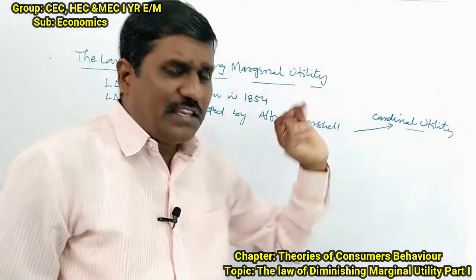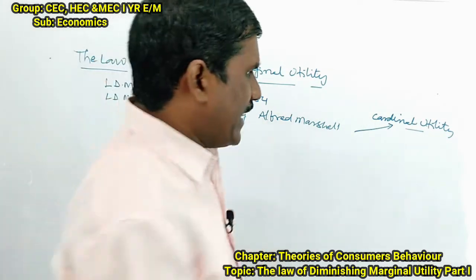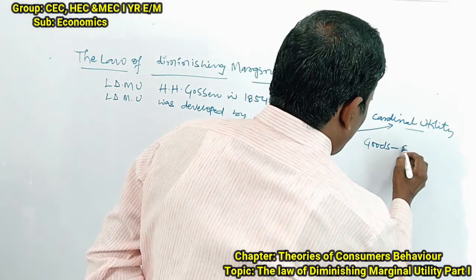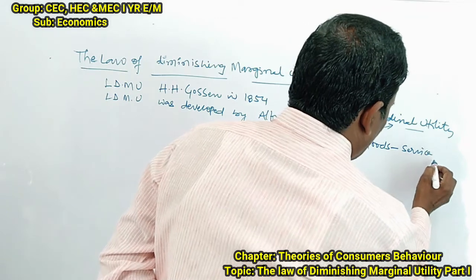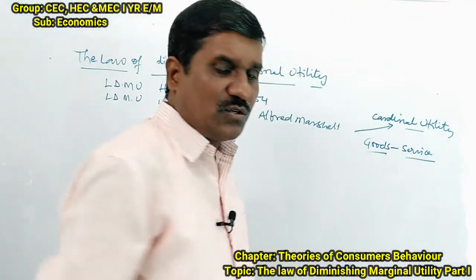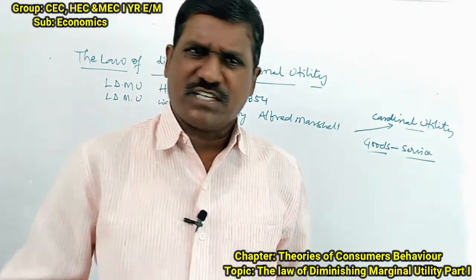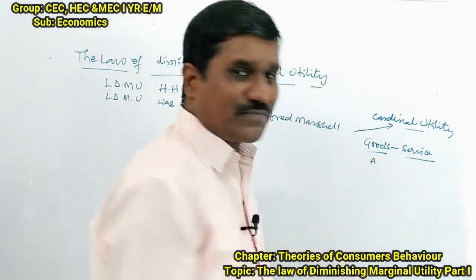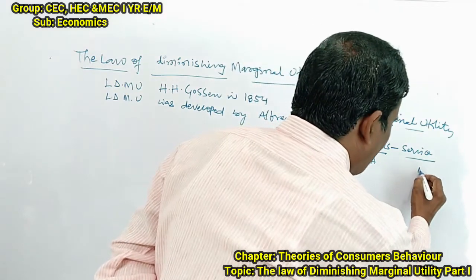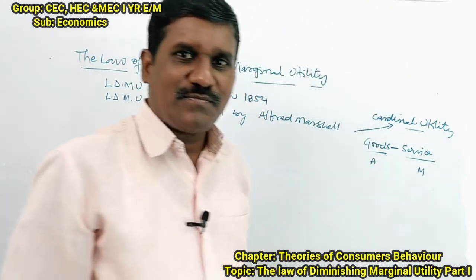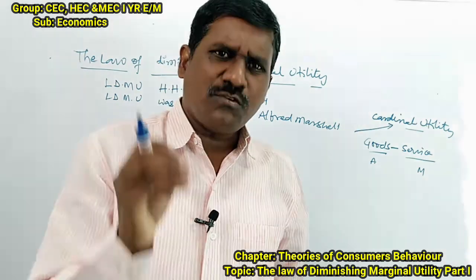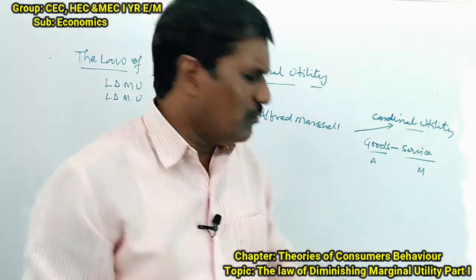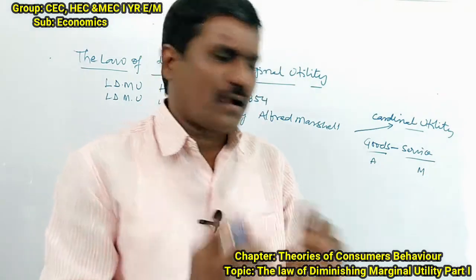What is the cardinal utility? First of all, let me analyze. Suppose you use goods and services. Not only goods, services also give satisfaction. Goods and services both give satisfaction. For example, if you take a good or a service, the satisfaction from the goods and services which we use, if it can be measured in terms of numerical values or numbers, is called cardinal.